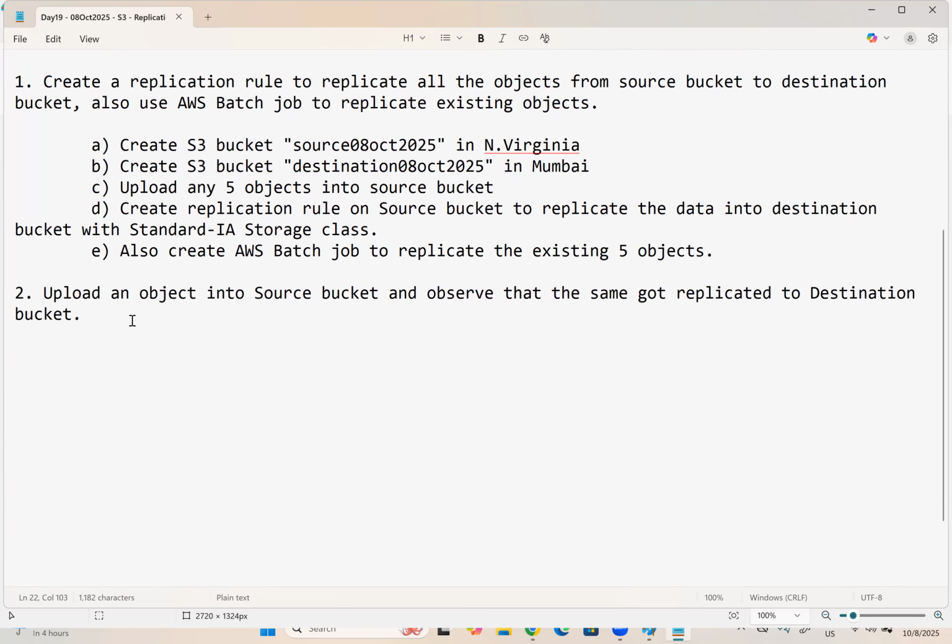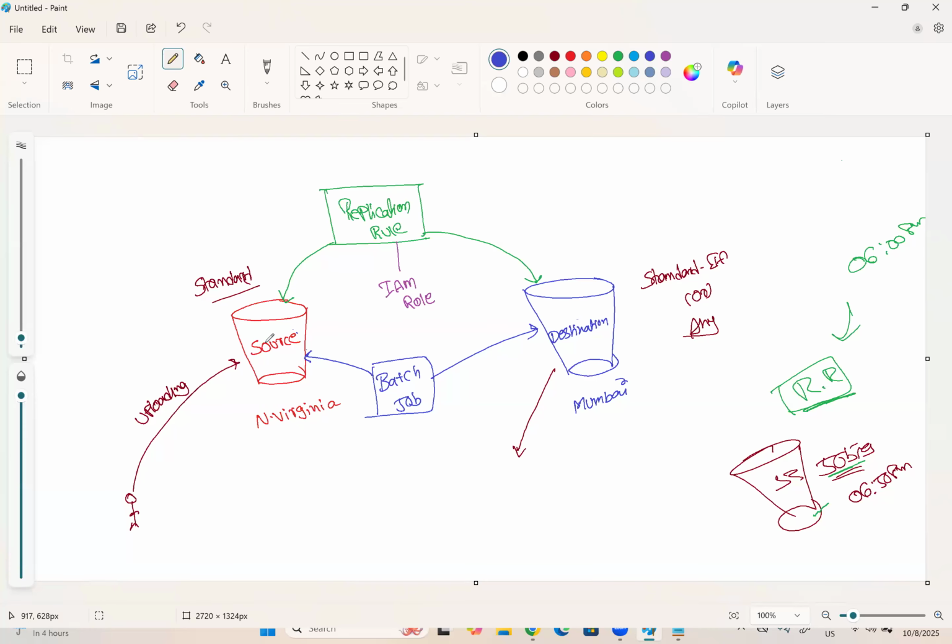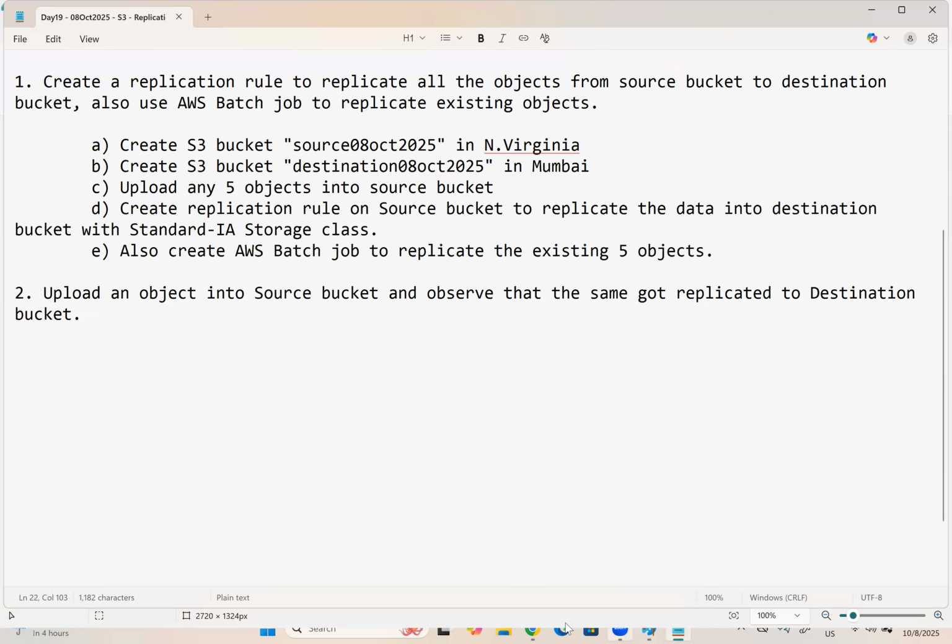What is the concept of a replication rule? Whenever you upload something into the source bucket, that should be automatically replicated to the destination bucket. And this batch job is only one time. Once it got executed, that's it. There is no use of the batch job anymore. From now onwards, the replication rules will take care.